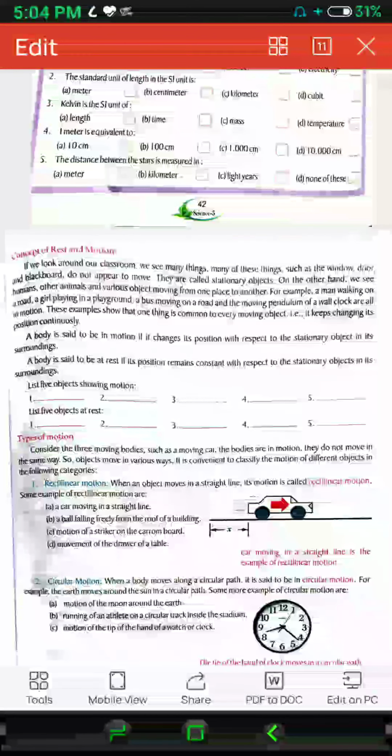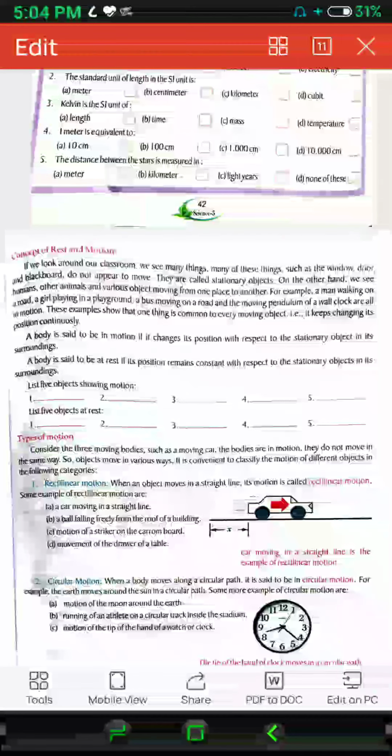If we look around our classroom, we see many things. Many of these things, such as the window, door and blackboard, do not appear to move. They are called stationary objects. Some objects cannot move, they are immovable objects, so they are called stationary objects. On the other hand, we see humans, other animals and various objects moving from one place to another.